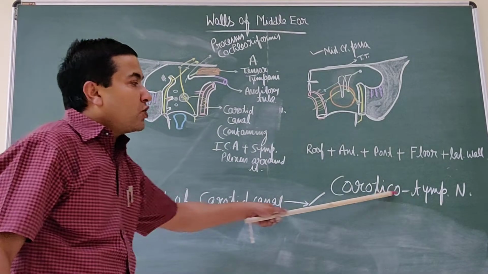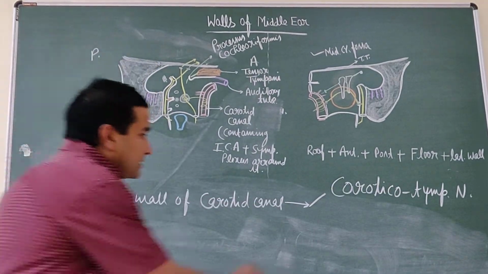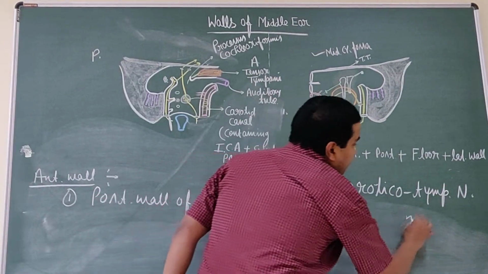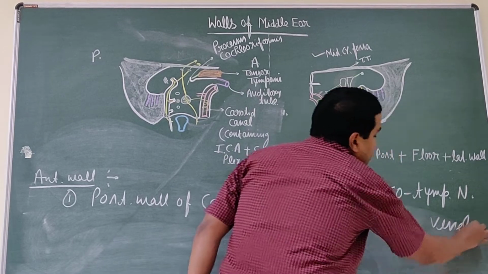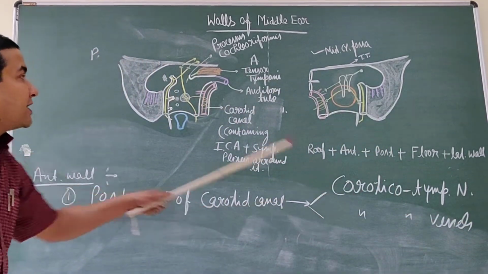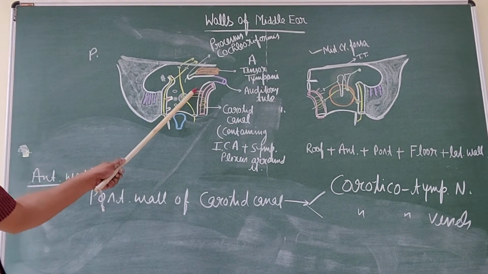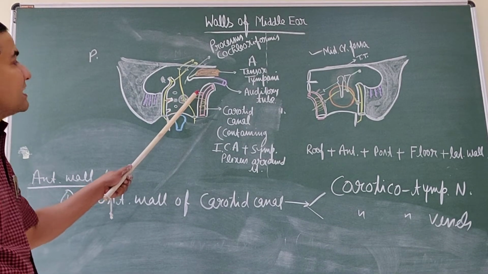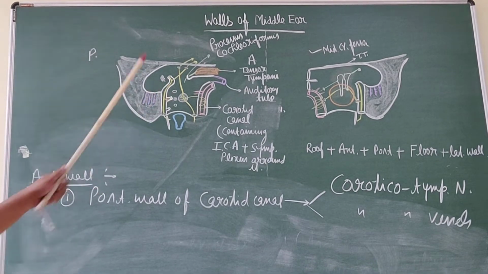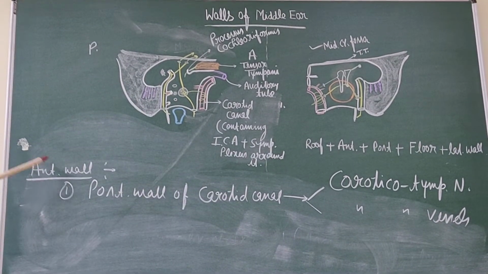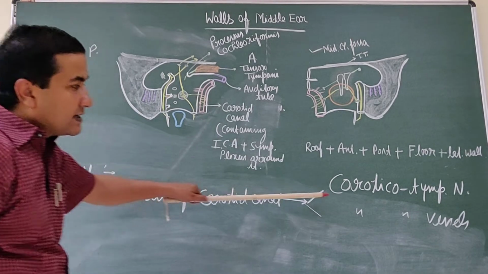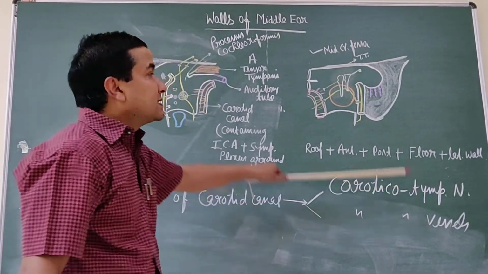And there are the caroticotympanic vessels. The caroticotympanic artery is a branch of the internal carotid artery that pierces the carotid canal wall and enters the middle ear cavity to supply it. So the lower part of the anterior wall is pierced by this nerve and the vessels.